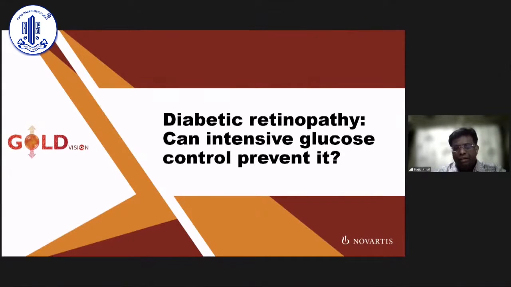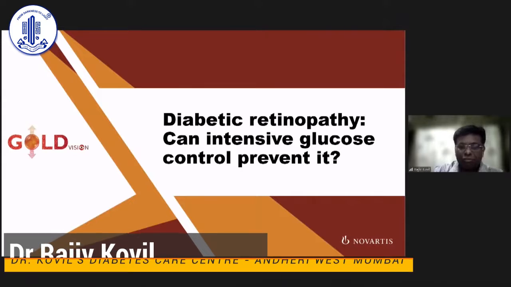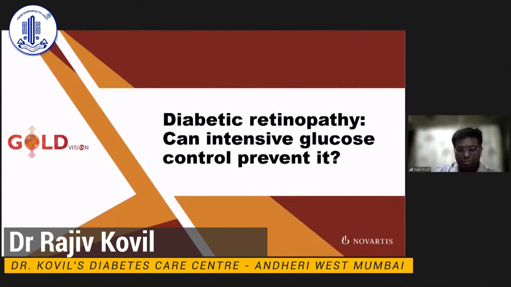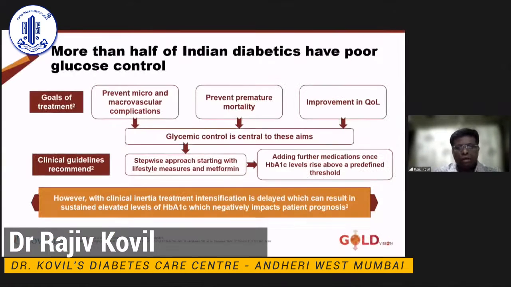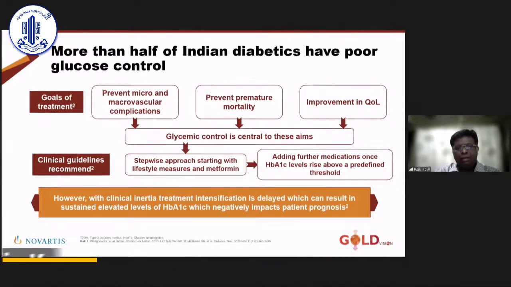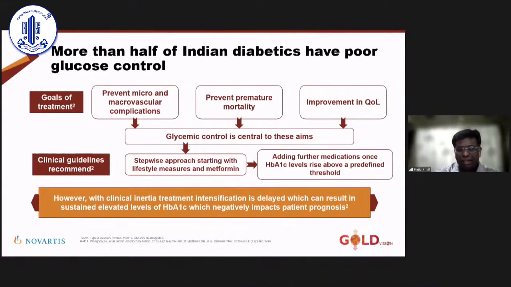The diagnosis of diabetes is based on retinopathy-derived arbitrary threshold values of glucose, whether it's fasting of 126 or an HbA1c of 6.5. Unfortunately, in India, only 20% of our patients are below an HbA1c of 7%, and this is from referral endocrine clinics pan India.